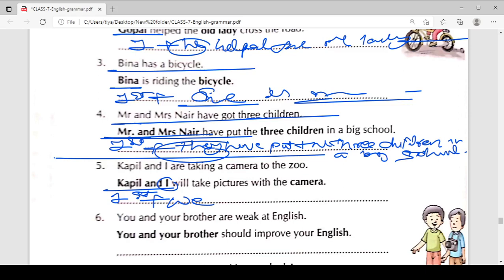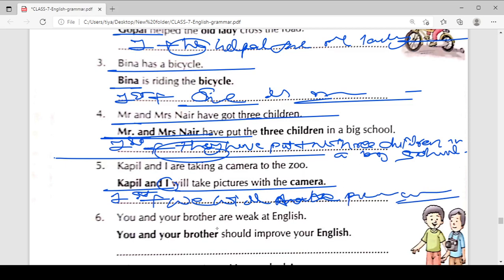Okay, and just write the remaining sentence as it is. We will take, we will take pictures with the camera.